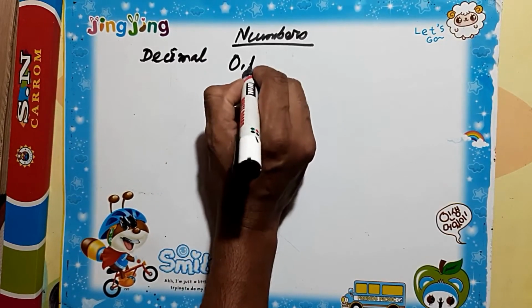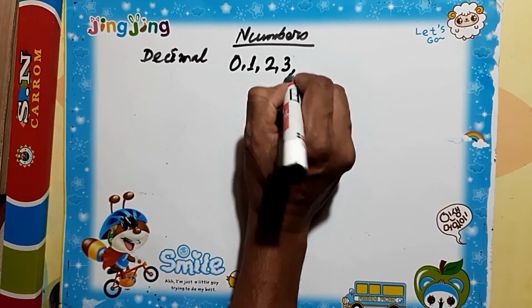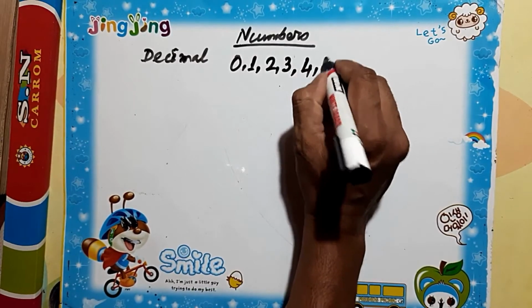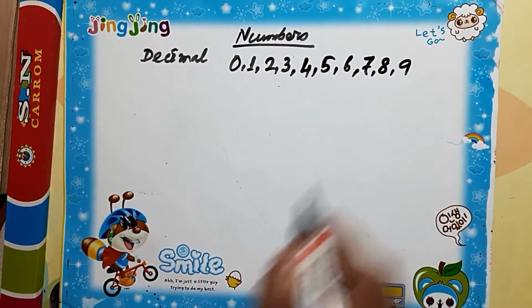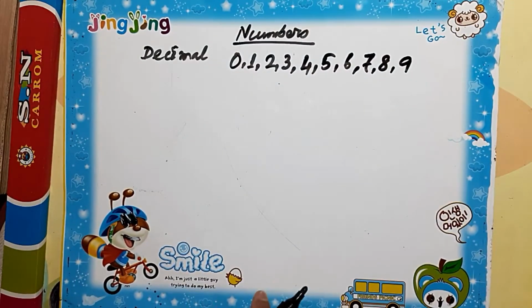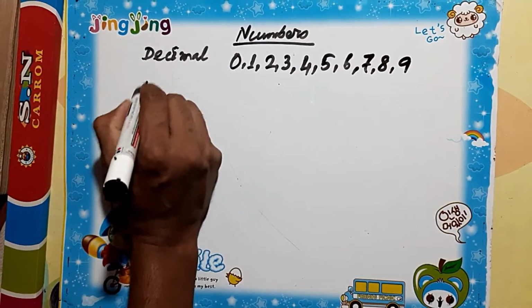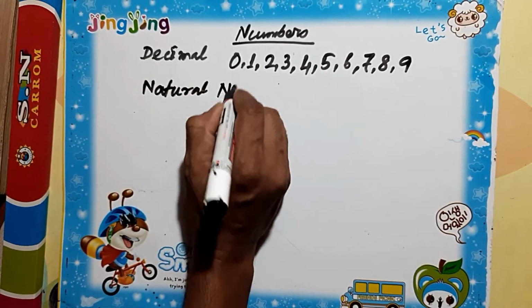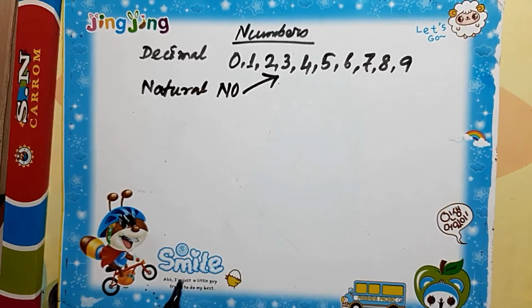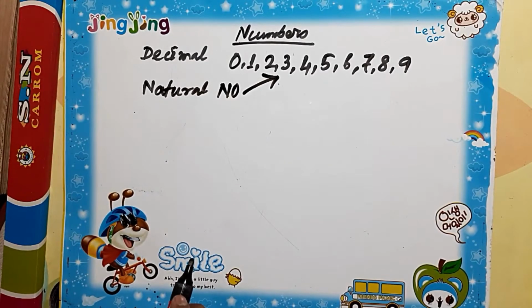It starts with 0, 1, 2, 3, 4, 5, 6, 7, 8 and 9. Those are also called natural numbers. So it's a very good property of the decimal numbers that they are called natural numbers.